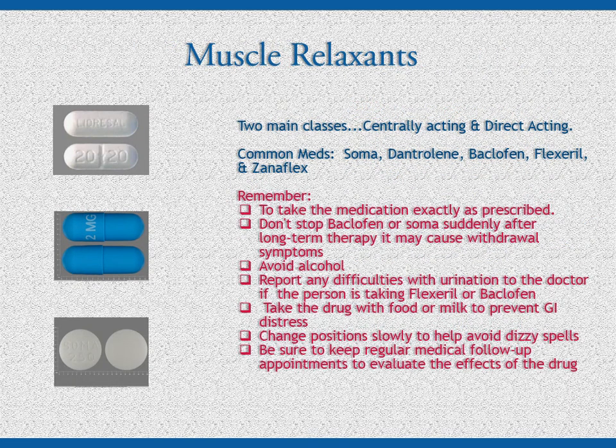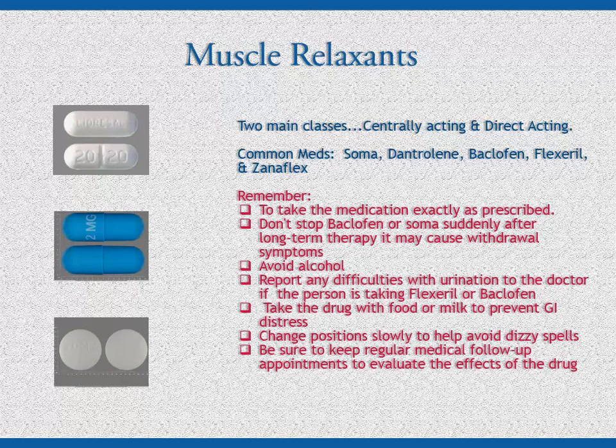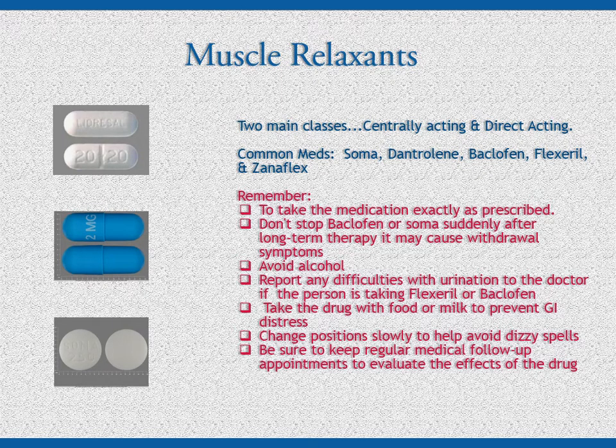Spasticity is a motor disorder that is characterized by increased muscle tone. To varying degrees, a skeletal muscle relaxant can reduce spasticity. There are two main classes of skeletal muscle relaxant: centrally acting and direct-acting medications. Common medications that may be used are Soma, Dantrolene, Baclofen, Flexeril, and Zanaflex.